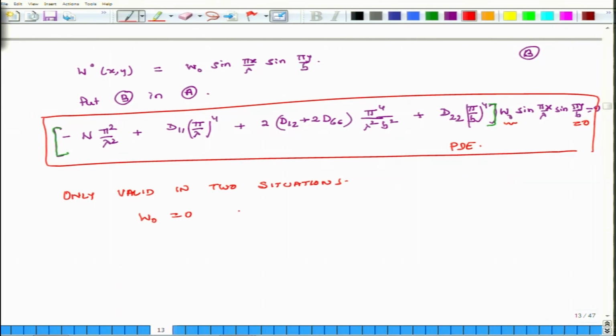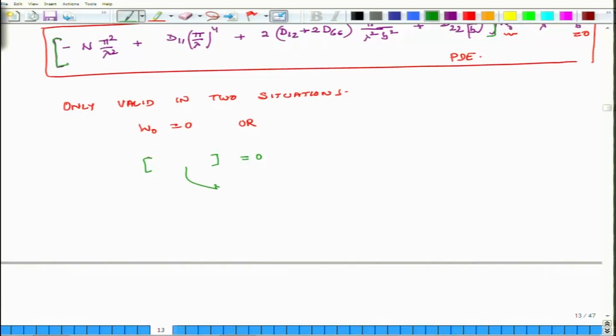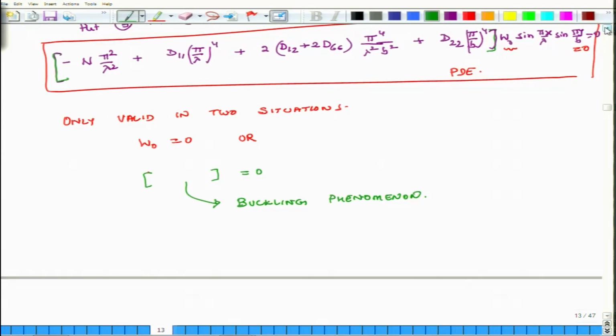Or, this term in green brackets becomes 0, and that condition corresponds to the buckling phenomena. So, either w naught is 0, or w naught can be non-zero, but the term in the green brackets has to be 0. So, this term in the green brackets relates to the buckling phenomena. Okay. So, when is it 0? So, let us write down.